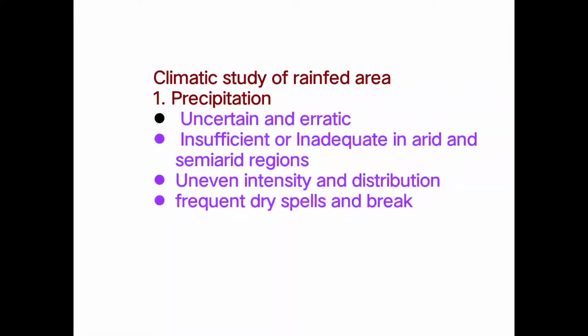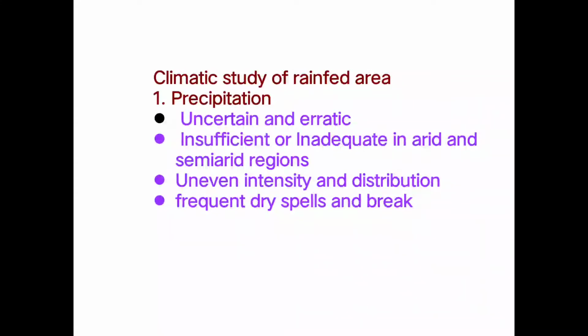Then the second characteristic of the precipitation is the insufficient or inadequate rainfall in arid and semi-arid regions of the country. Whatever the precipitation that is received in the rainfed area, that is insufficient, that means not a sufficient amount of the rainfall is received, and it is also inadequate in the arid and the semi-arid region. Then the next characteristic is the uneven intensity as well as the distribution.